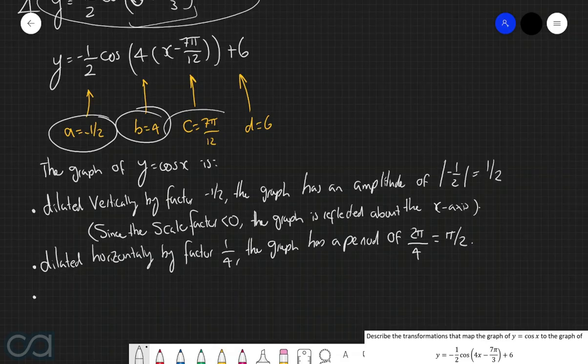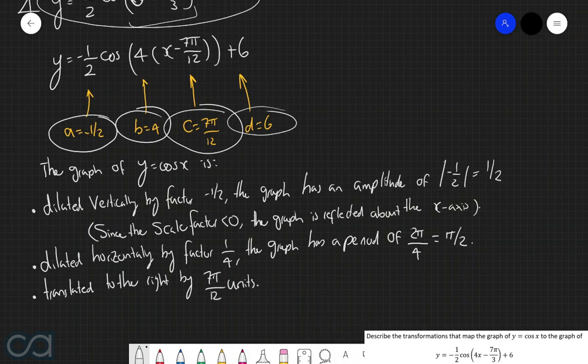Moving on, because we know that c is equal to 7π/12, then we know that the graph is going to be translated to the right by 7π/12 units. And then finally, because we know that d is equal to 6, this means that the graph is going to be translated up by 6 units.